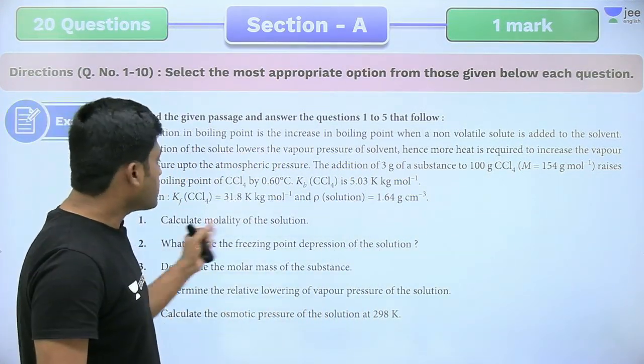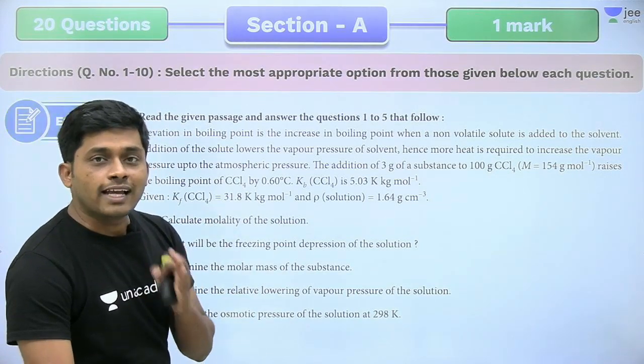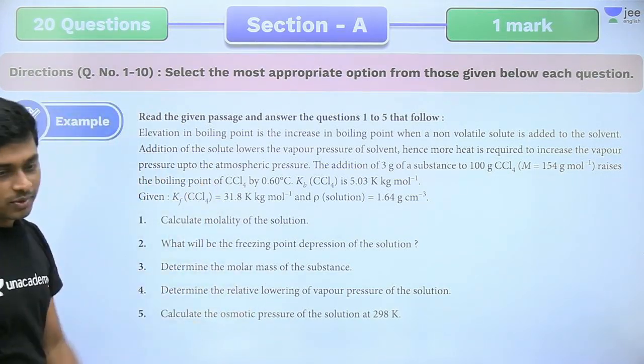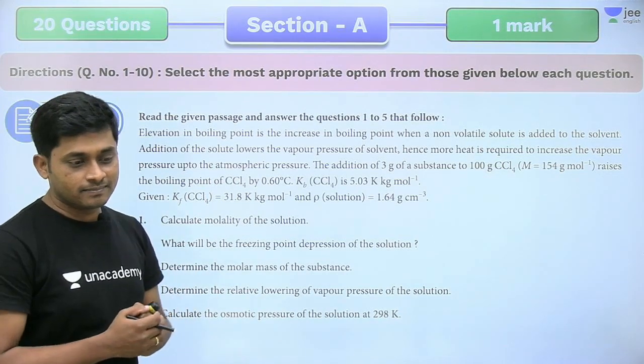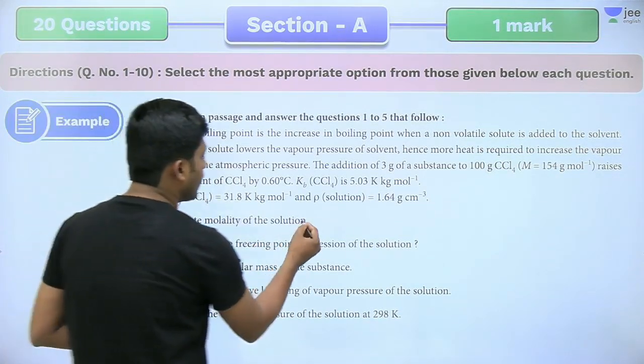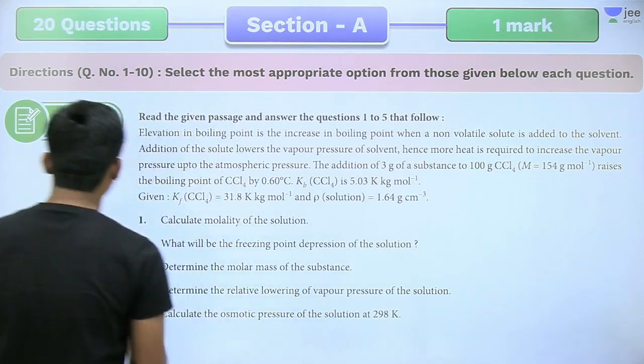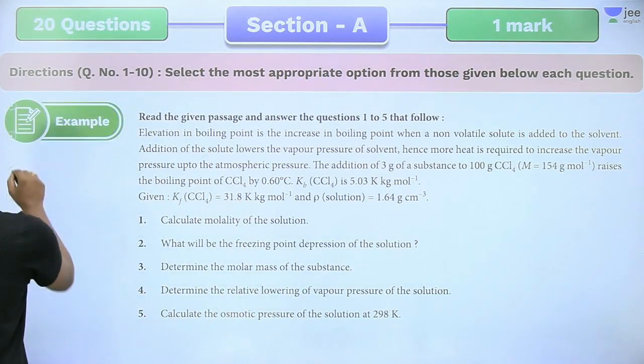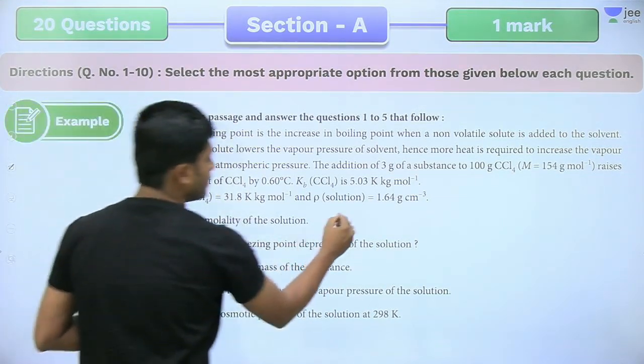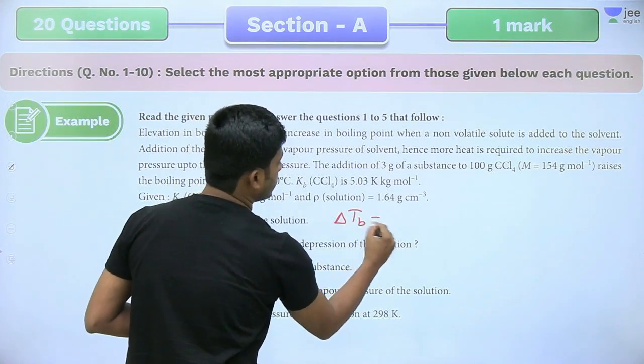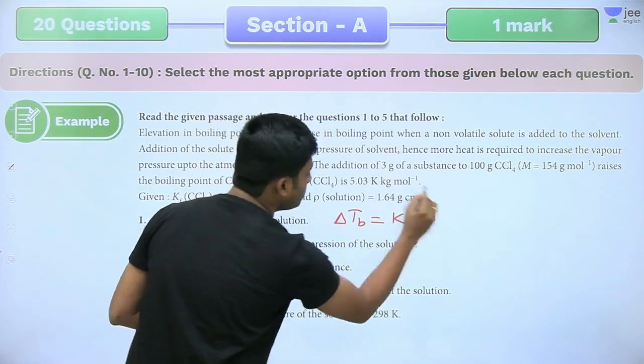Let us see the first question. How to calculate the molality of the solution? Molality formula: delta Tb equal to Kb into m.